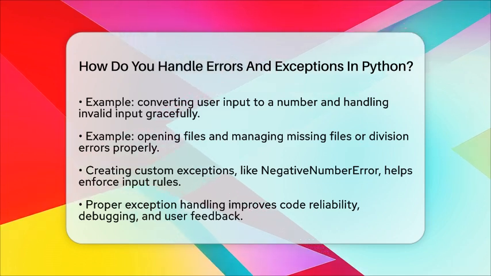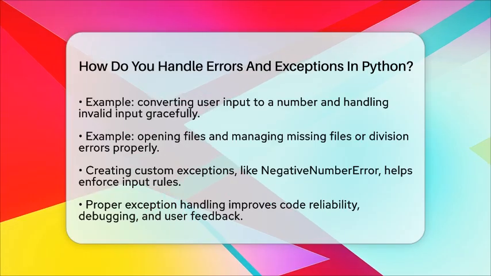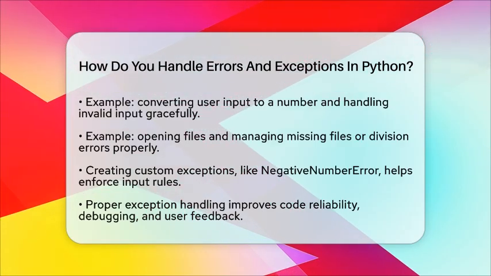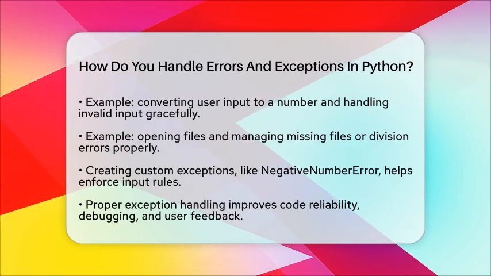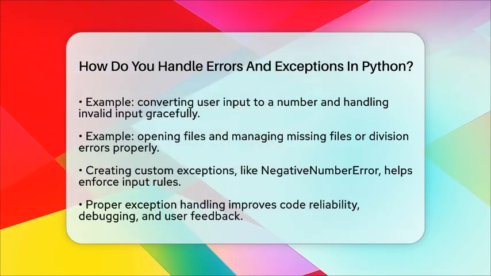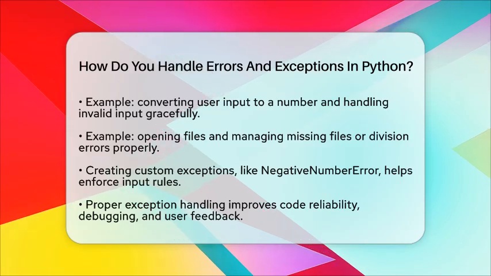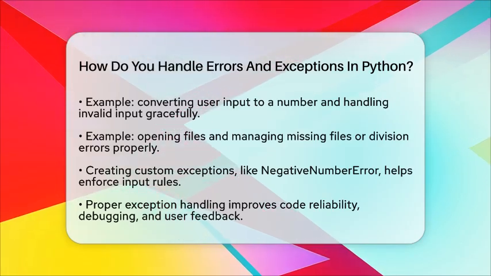You can also create your own exceptions. Say you want to prevent negative numbers. You define a custom exception called NegativeNumberError. When a negative number is detected, you raise this exception. Then, you catch it and inform the user that negative numbers aren't allowed.